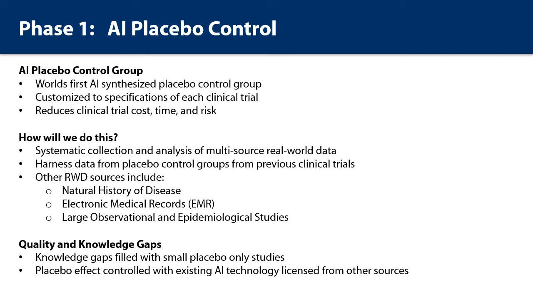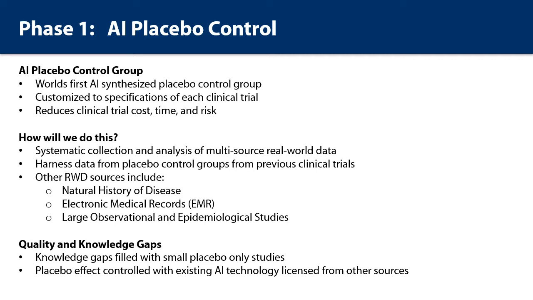We will systematically collect the vast abundance of real-world data from numerous sources. This will include data generated from placebo-control groups used in all previous clinical trials. It will also include scientific and clinical knowledge on the natural history of disease, patient data from electronic medical records, and data from observational epidemiological studies, such as the Framingham Heart Study and the Nurses Health Study. Once the data is collected, it will be analyzed, and AI subjects will be generated, which are representative of the subjects in the general population.